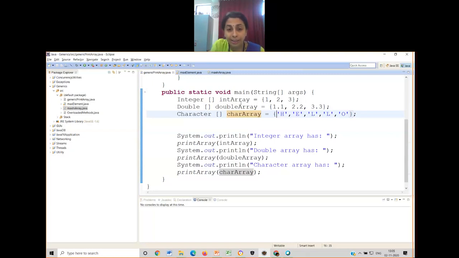So what is the name of the function? printArray. Look at this. I have called the same function on 3 different arrays. Is there any modification in the function name? No. The same function I have called 3 times but with 3 different data type parameters. What is the data type of the first parameter that I have passed? Integer. The second one contains double. The third contains the character. So this is what generics is. This is one advantage of generics I am discussing here.